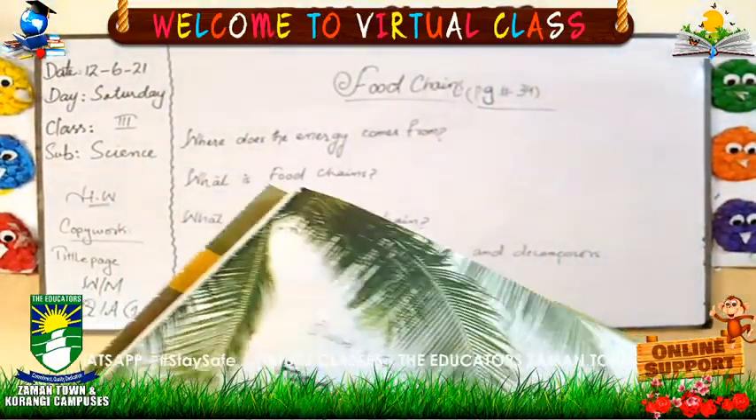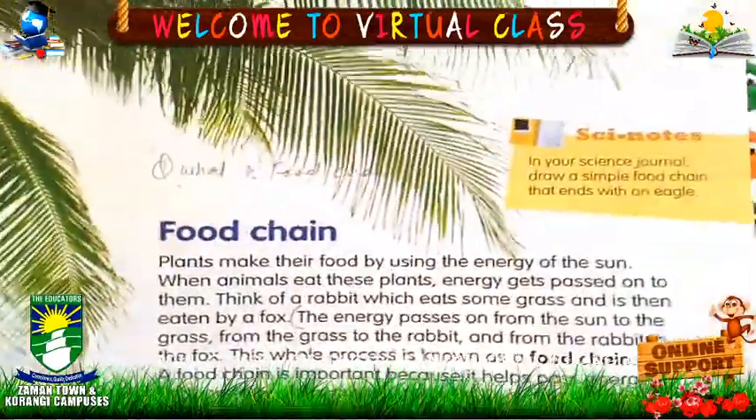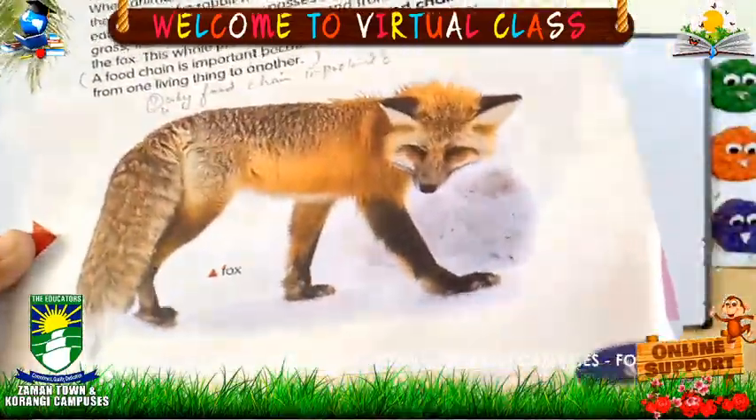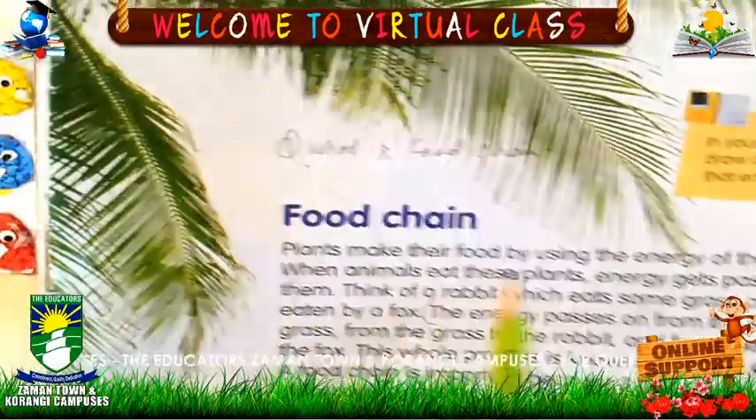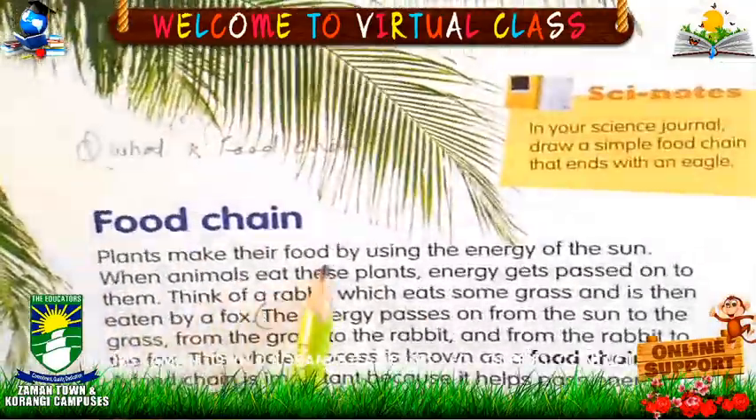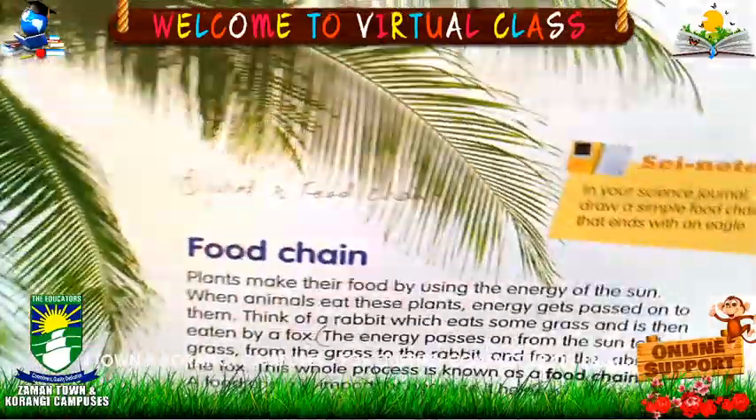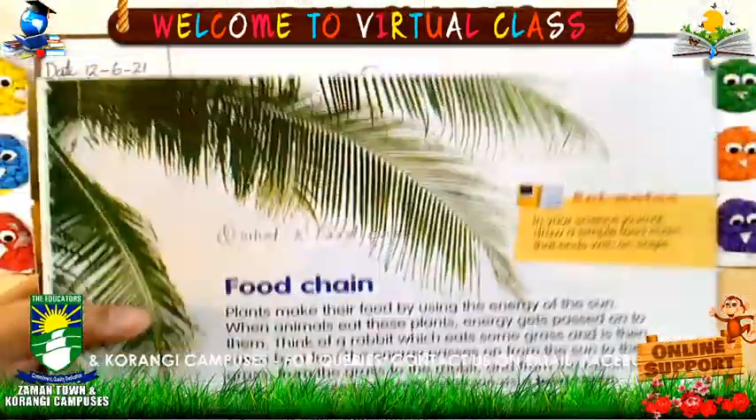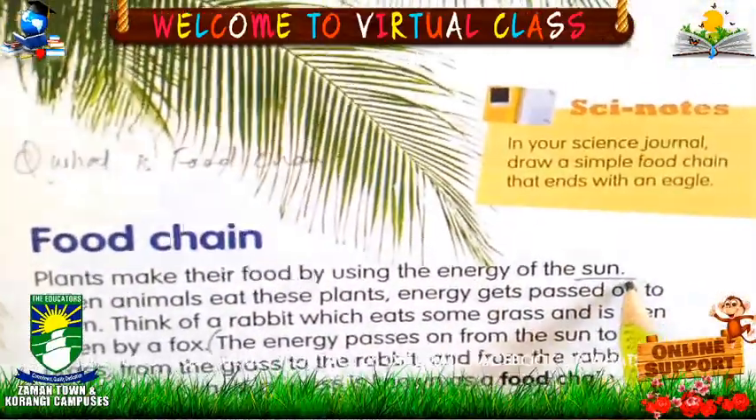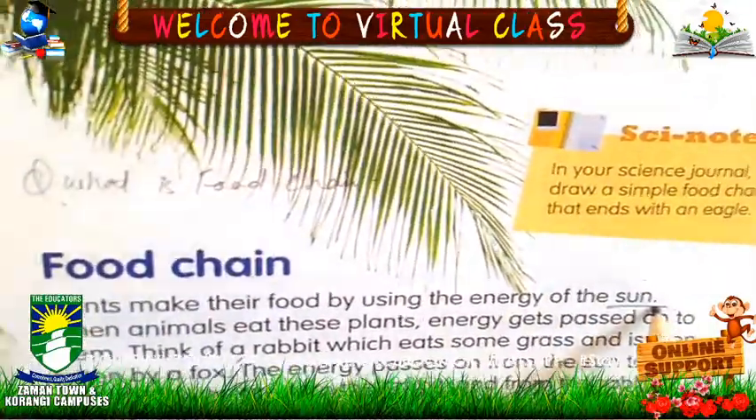So on the next page, the second question is what is food chain? Now we are going to discuss the food chain. Page number 35. Plants make their food by using the energy of the sun. First of all, plants make their food. They get their energy from where? They get their energy from the sun. They are getting their energy from which source? They are getting their energy from the sun, okay?